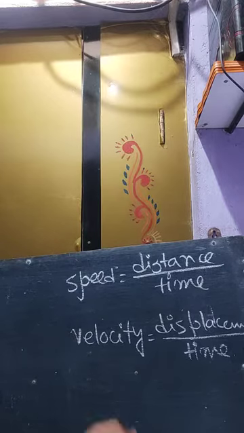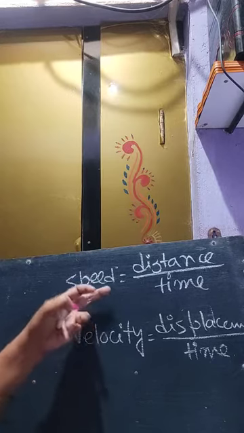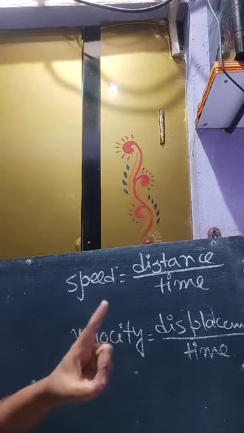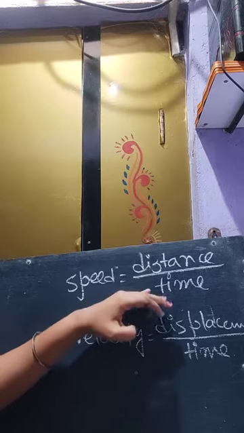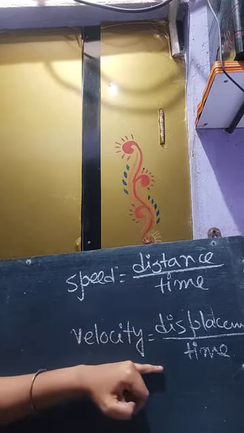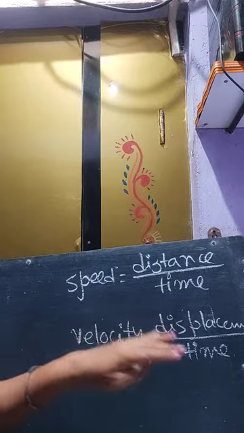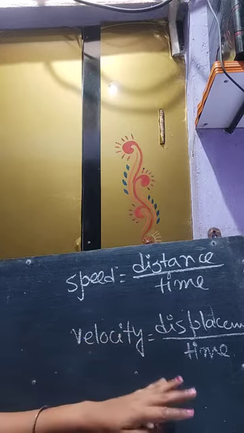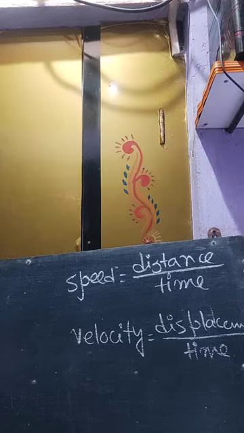Okay. So this is the basic difference between speed and velocity. This is the first difference: speed is distance by time, the distance covered by a body per unit time. What is velocity? Velocity is the displacement covered by a moving body per unit time. Now, what is the second difference?